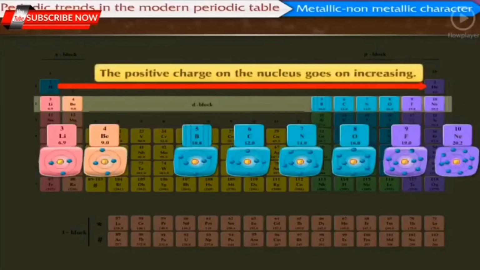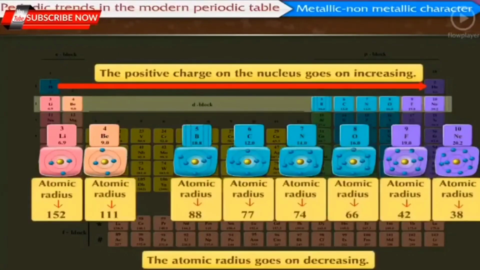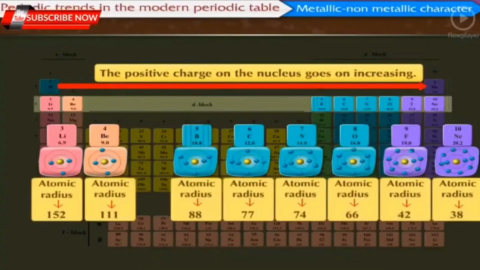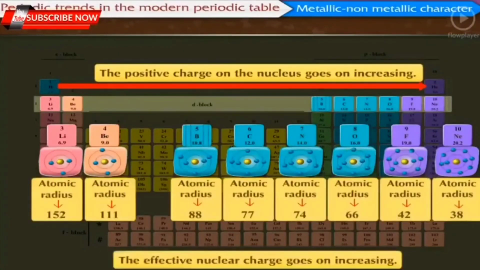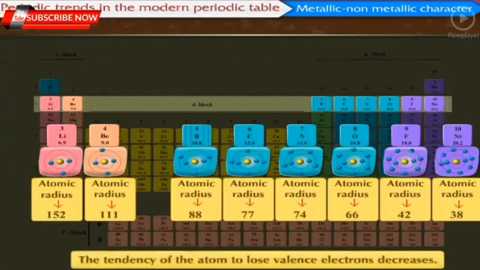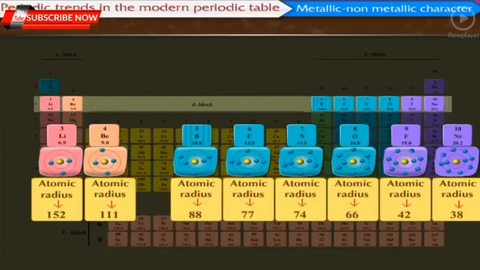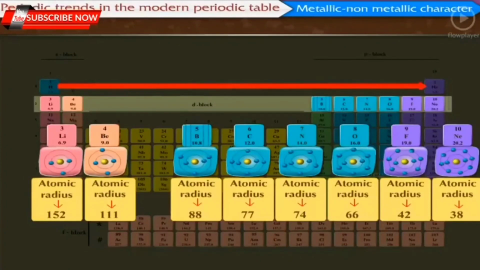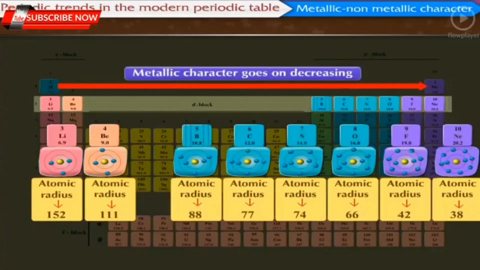The positive charge on the nucleus goes on increasing, while the atomic radius goes on decreasing, and thus the effective nuclear charge goes on increasing. As a result, the tendency of the atom to lose valence electrons decreases. In other words, within a period from left to right, the metallic character goes on decreasing.